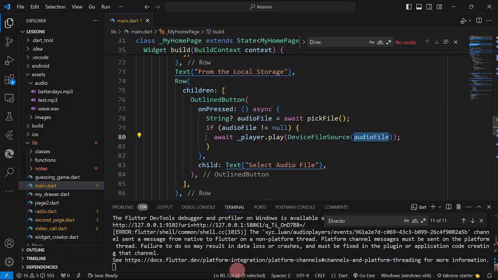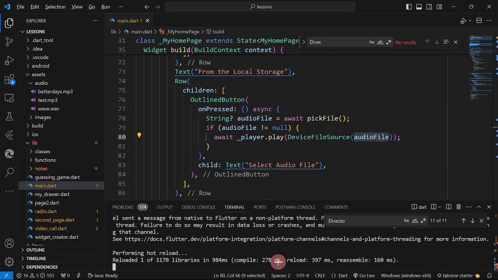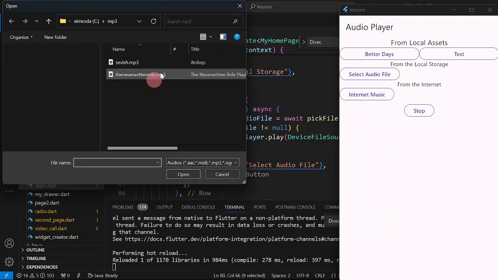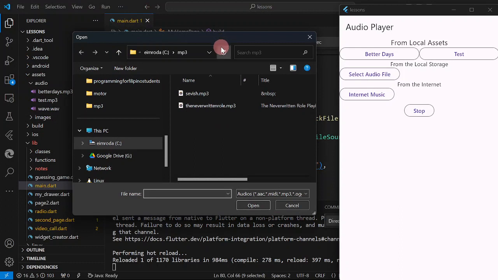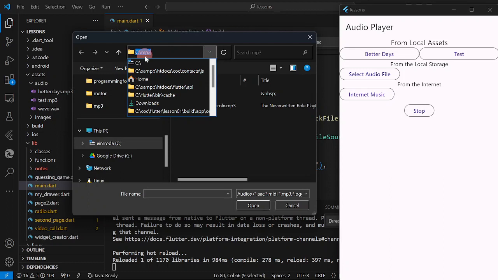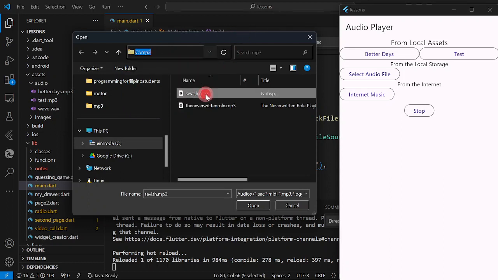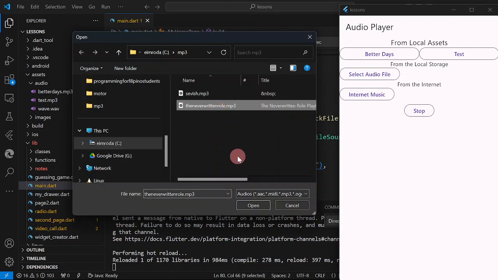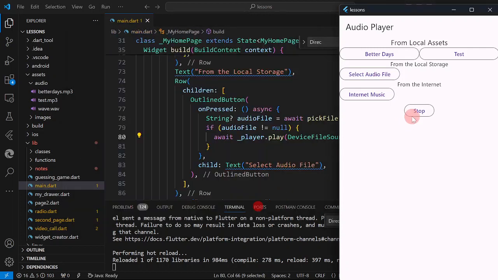Okay, so save and reload. Okay, select audio file. Okay, so this is now our file picker. Okay, and I'm going to try now on drive C, then MP3, then we have here save ish, open. Okay, I'm going to try the other file. So we have the never written rule, open.